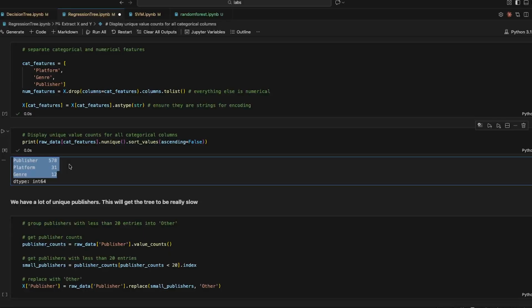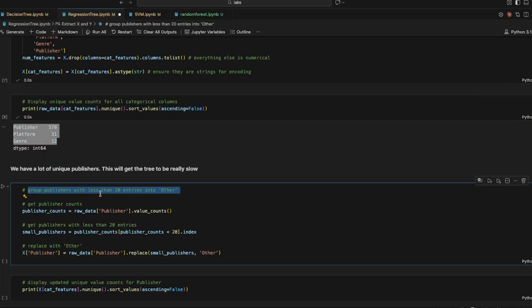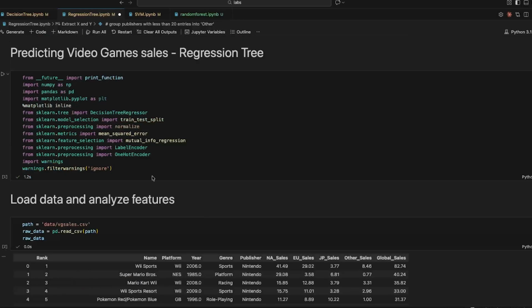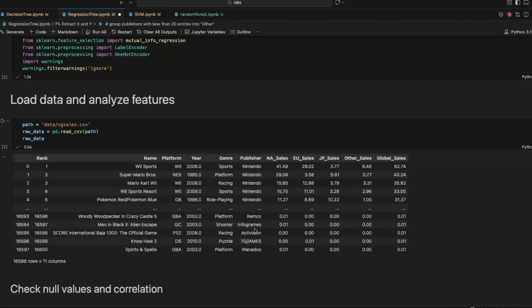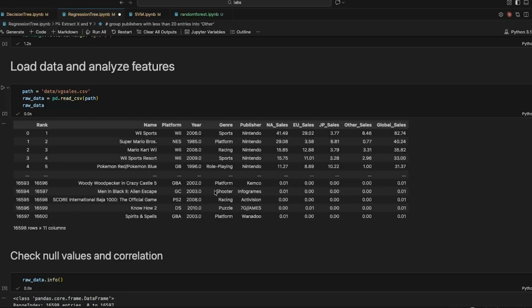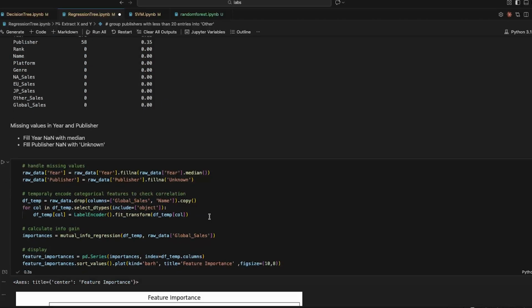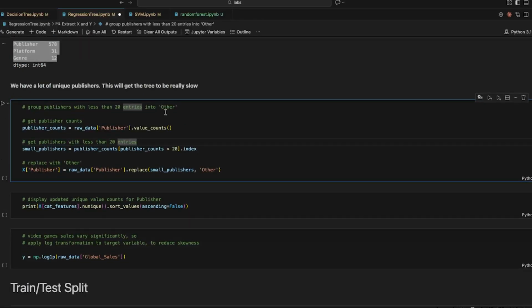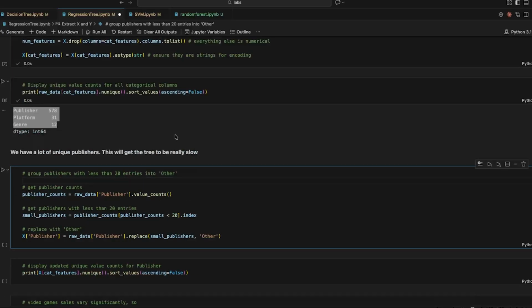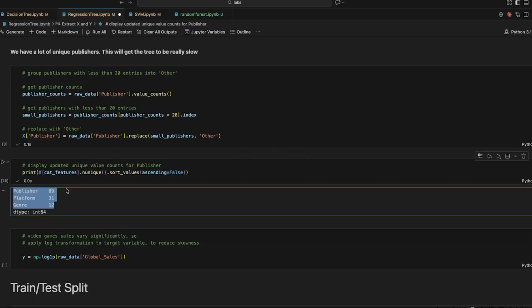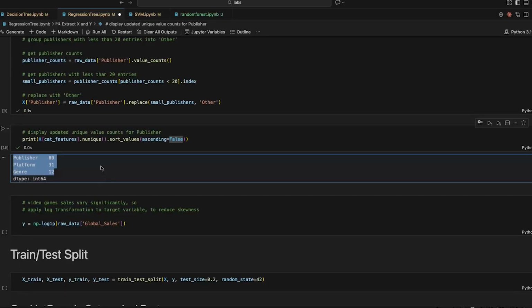We could group these publishers. For example, here I group the publishers with less than 20 entries into other, okay? Imagine that for some games, they'll have a publisher that is not really well known, so they publish a few games, so we can group them into an other column. So we just create this column, and we pass this publisher with less than 20 entries into this column we created. We just gotta get the publisher counts and the publishers with less than 20 entries and replace with other. So now if we pass that, we have only 89, which is still big, but it's not gonna be a problem here.